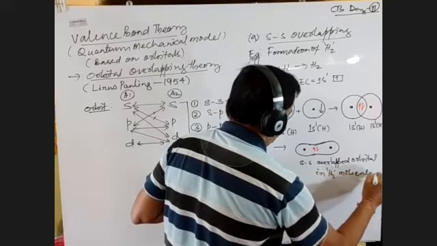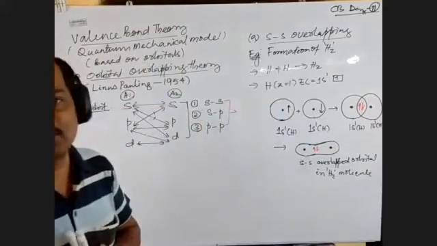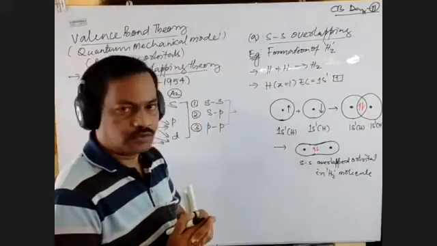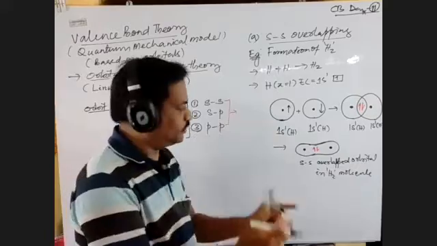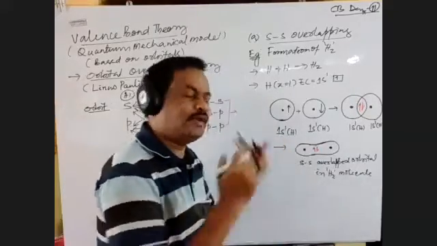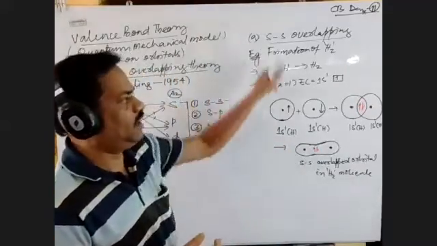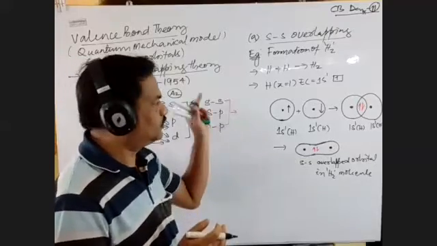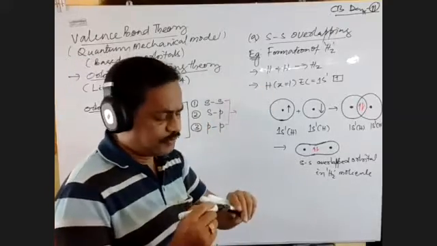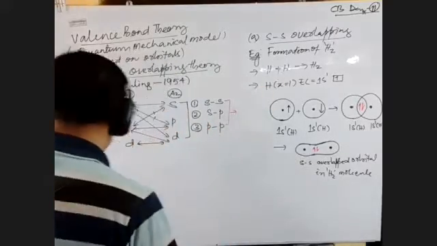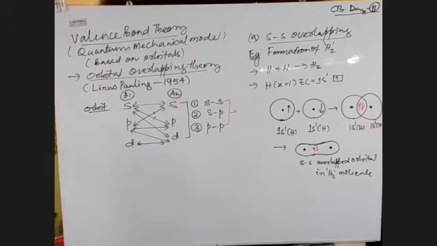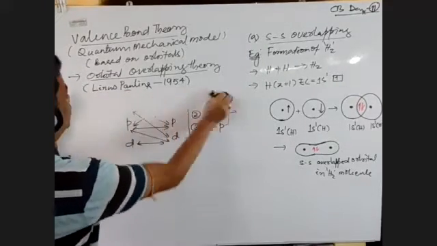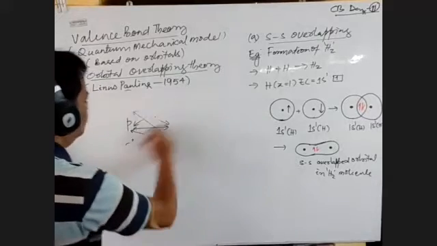So this we call as SS overlapping, where S of one orbital overlaps with S of another orbital. So this is a very simple example of SS overlapping which is observed in the formation of hydrogen molecule. So this is your SS overlapping.